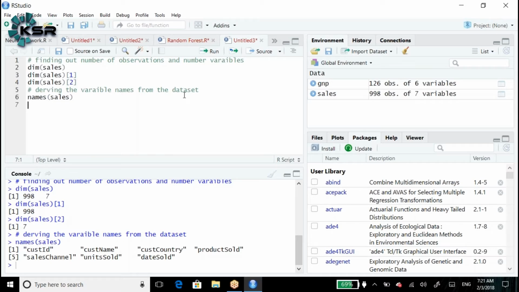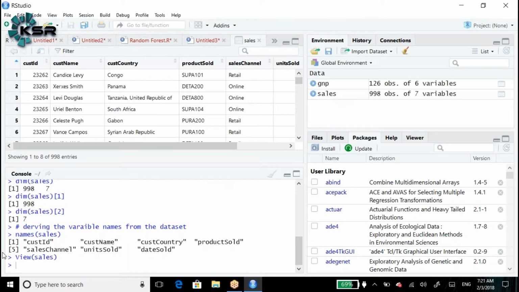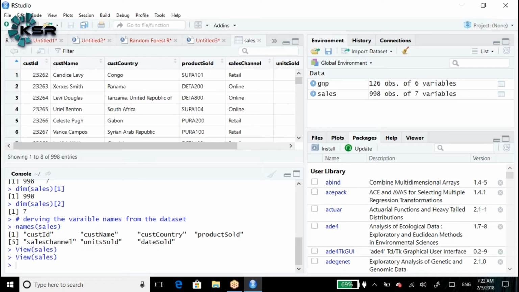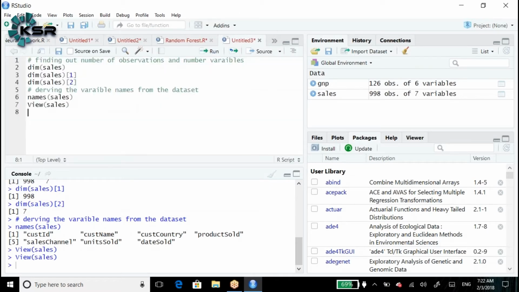Just click on the data set name. Here we have the data set on the right side. Just click on the data set. Here it will show in the view option. View is nothing but View with a capital V. This is the sales data. The other way around, if you want to look at it, you can simply use View of sales. That we can also do. In the View statement, V should be capital. In View of sales, V should be capital.